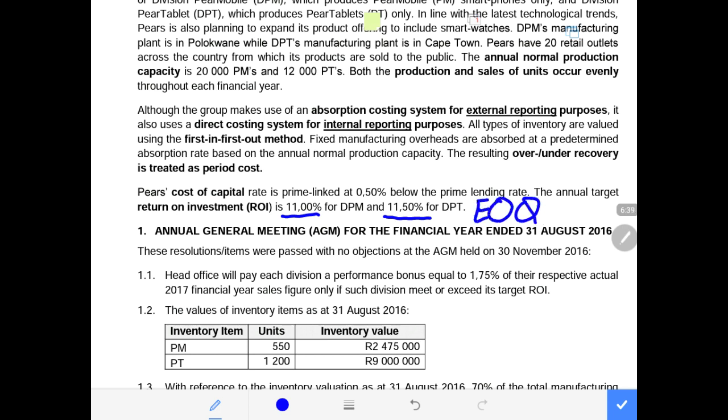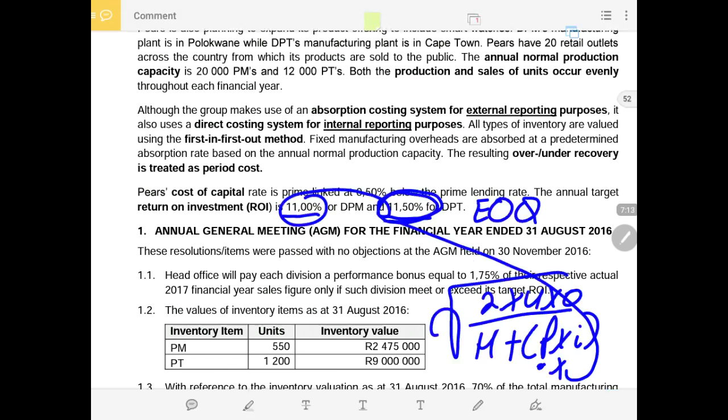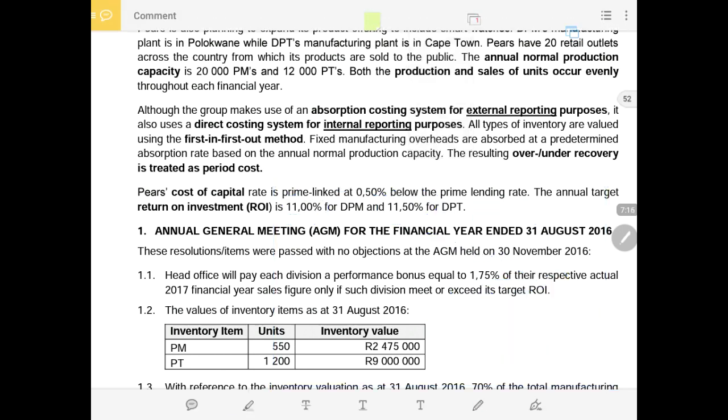When we calculate EOQ, the return on investment is multiplied with the purchase price of that product, which is below the division under your EOQ formula. Remember, your EOQ goes like this: 2 times the annual demand U times the ordering cost, divided by H plus the price times the interest. So the price here is multiplied by the return on investment, depending on which of the two you are dealing with. That is where the return on investment is used, if the EOQ is part of the requirements.